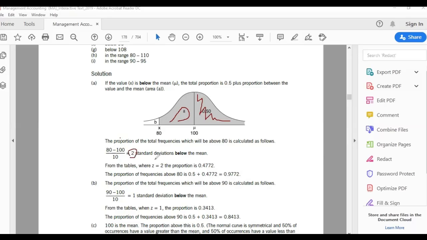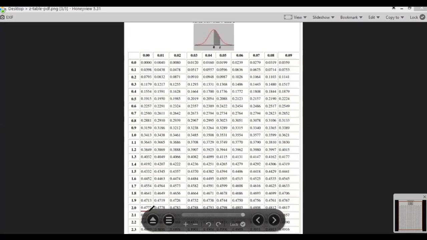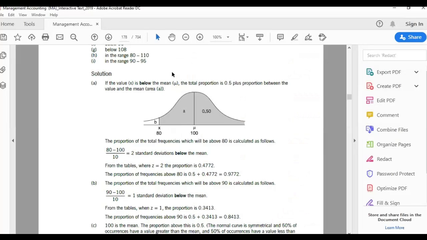For 2, when you go to the z table and you see the value of 2, it is 0.4772. So let me show it. This is 2. For 2, you can see the value here, 0.4772. So we come back to our table.